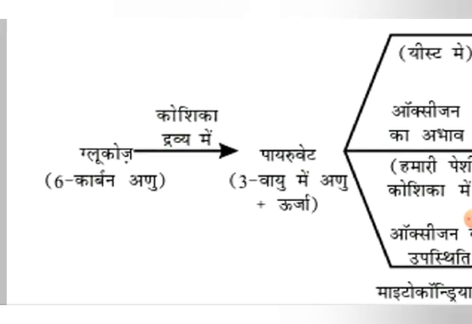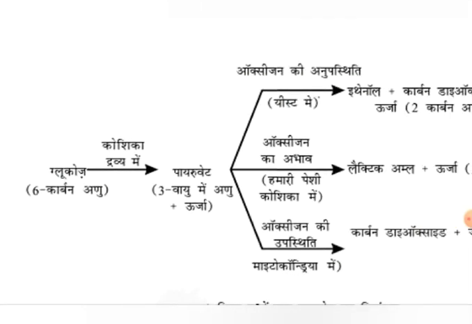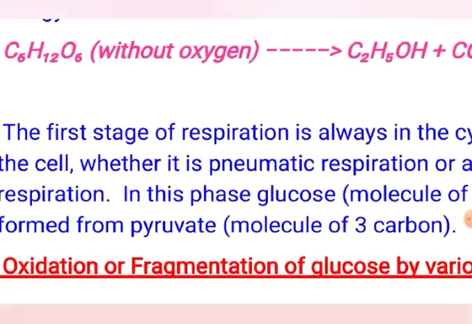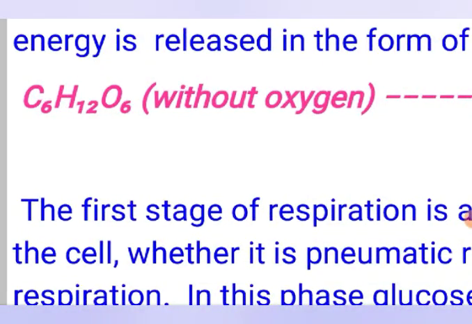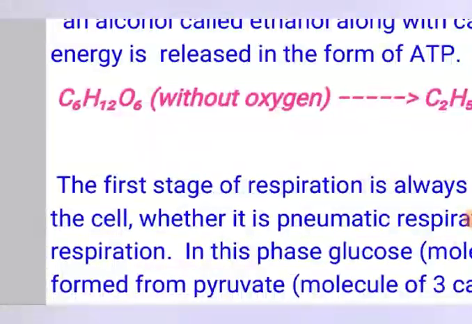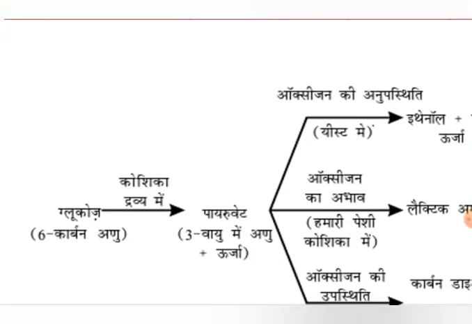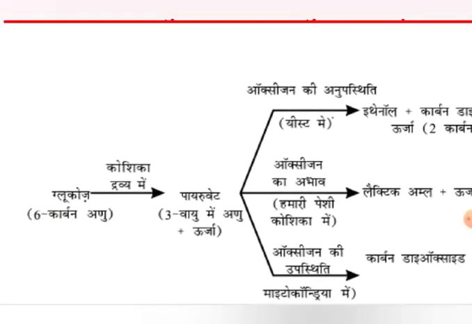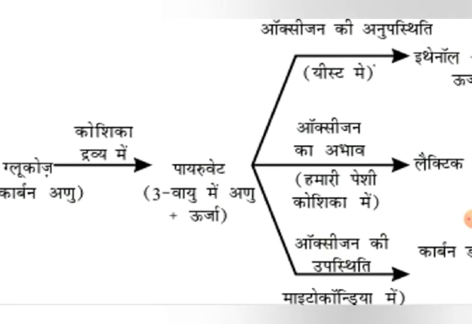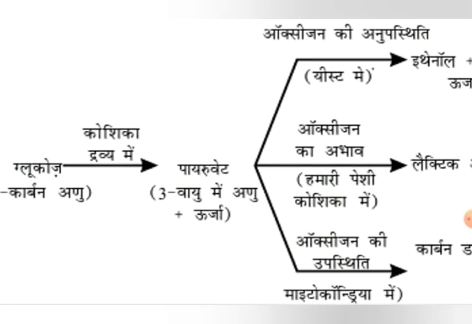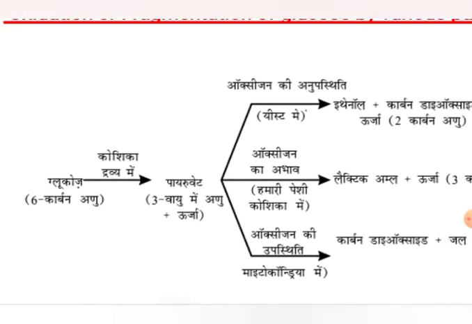The molecular formula of glucose is C6H12O6, which means it contains 6 carbon atoms. This glucose molecule in the cytoplasm is converted into pyruvate. This is the first step. Whether it is aerobic or anaerobic respiration, the first step always takes place in the cytoplasm.